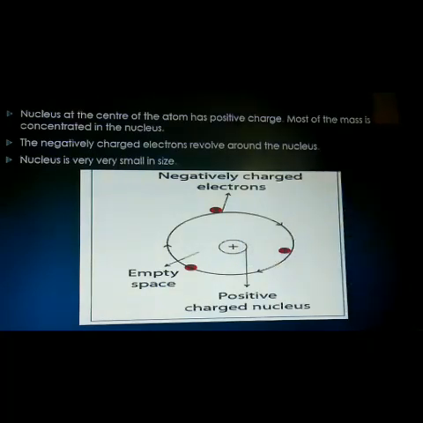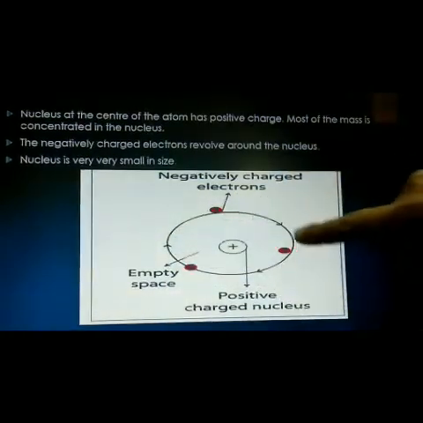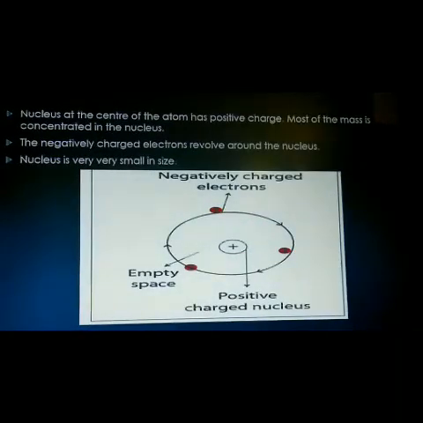That is the positive charge. So according to Rutherford, the nucleus at the center of the atom has a positive charge. Then you can see the next circle, where the red portion is the electron. And electrons are negatively charged particles.